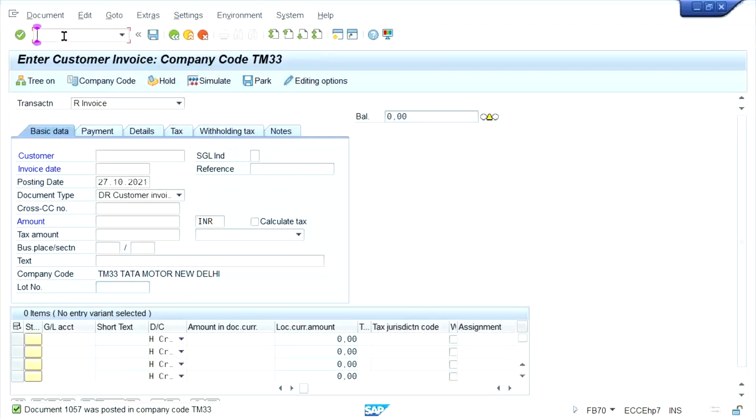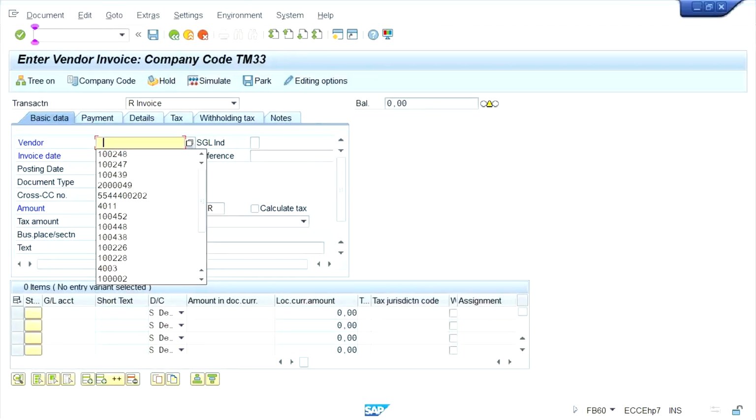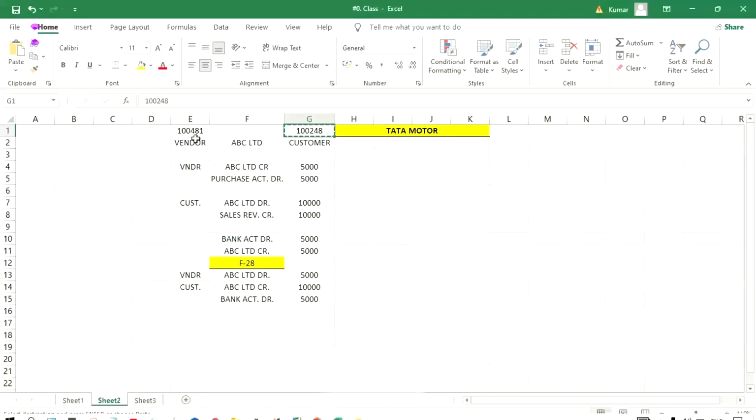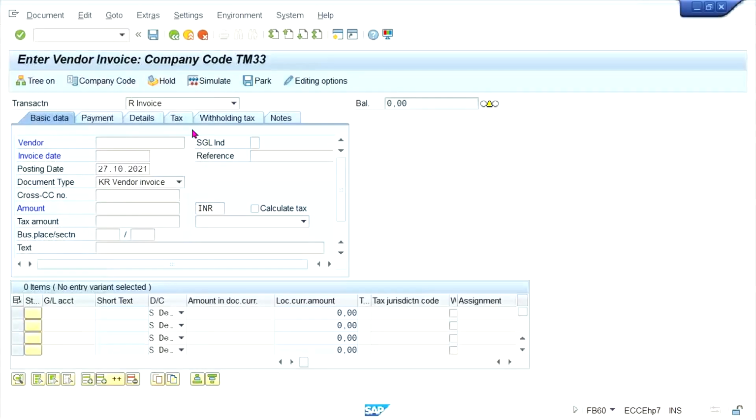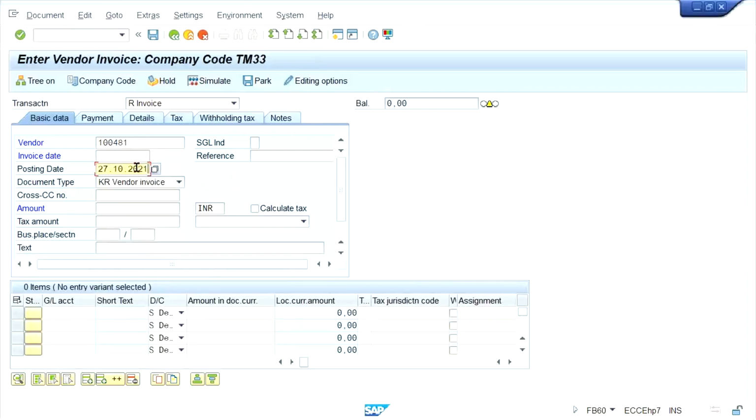We have to post one vendor invoice as a FB60. It's 5,000.